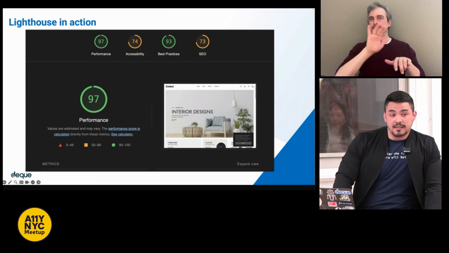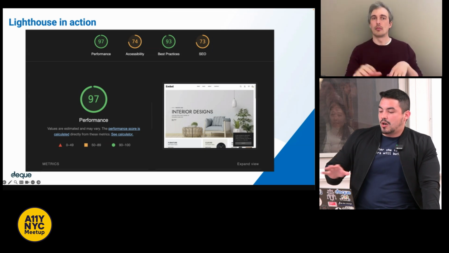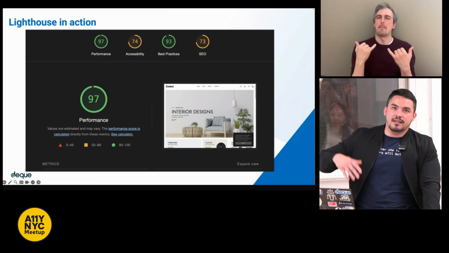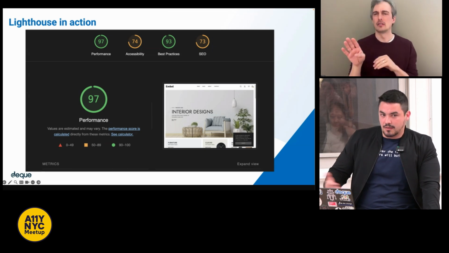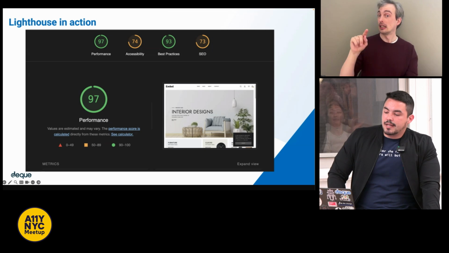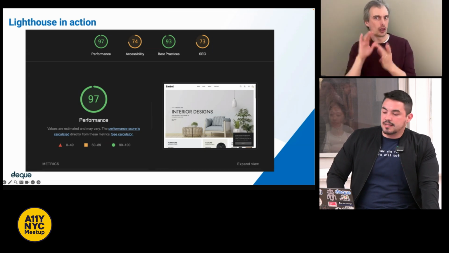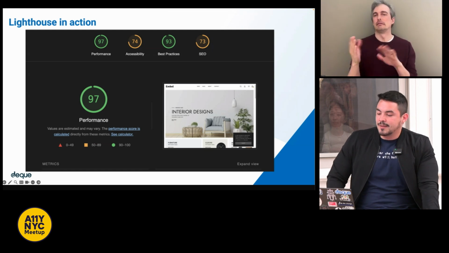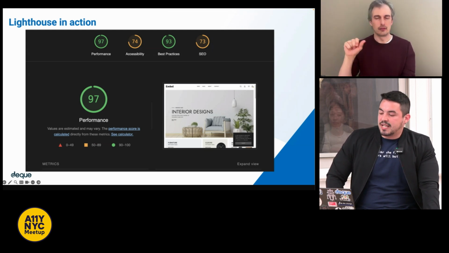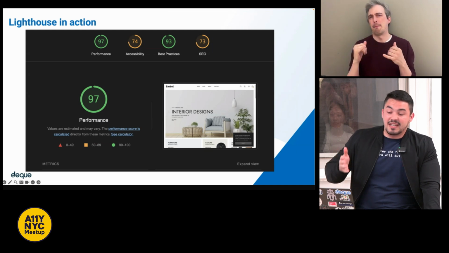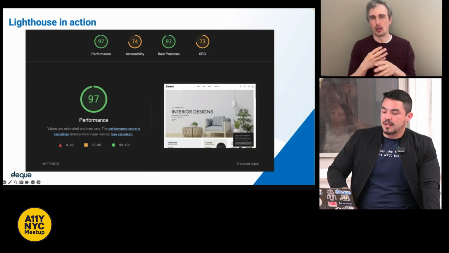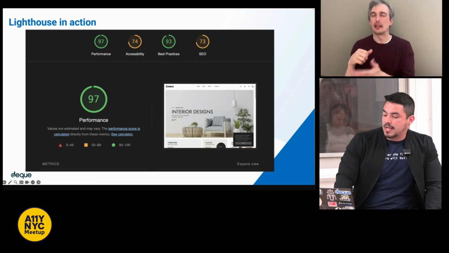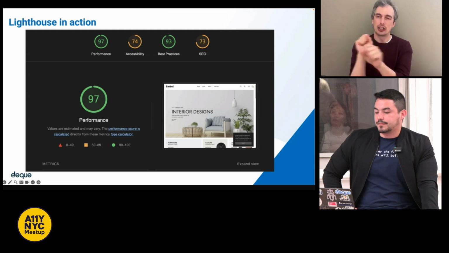Best practices is a little bit different. It audits for modern web development standards, right? So it ensures your site is using HTTPS, which if it's online, it probably should be. It's free of deprecated APIs, which is not uncommon in today's day and age of fast updates. It tries to test to make sure you're avoiding common JavaScript vulnerabilities, efficient in resource use, and trying to keep your site secure, reliable, and maintainable.